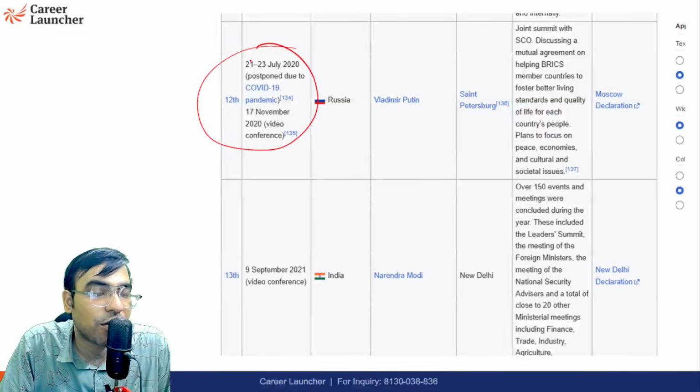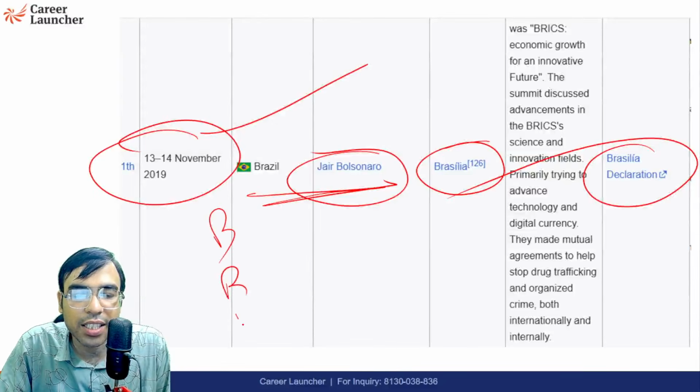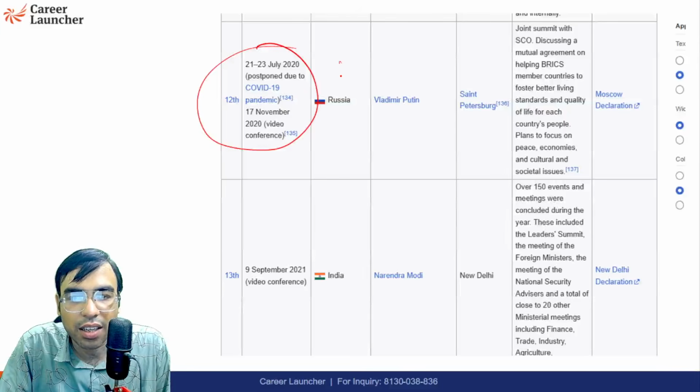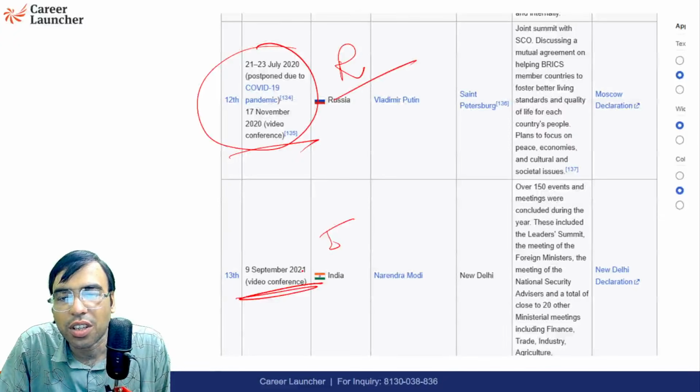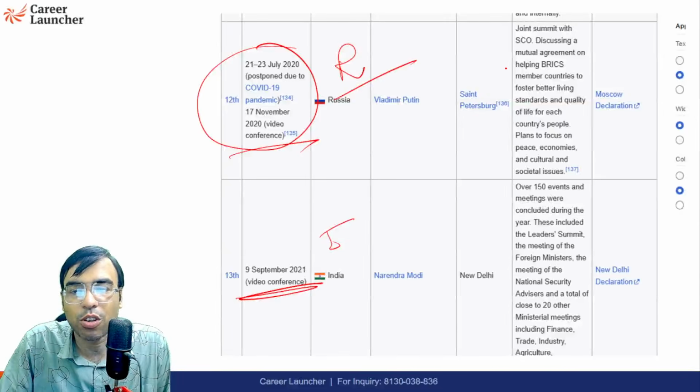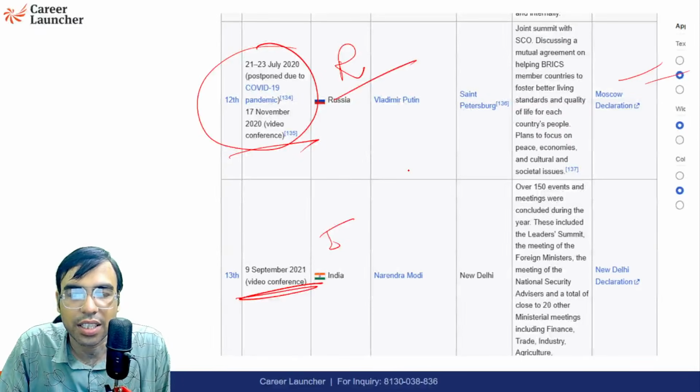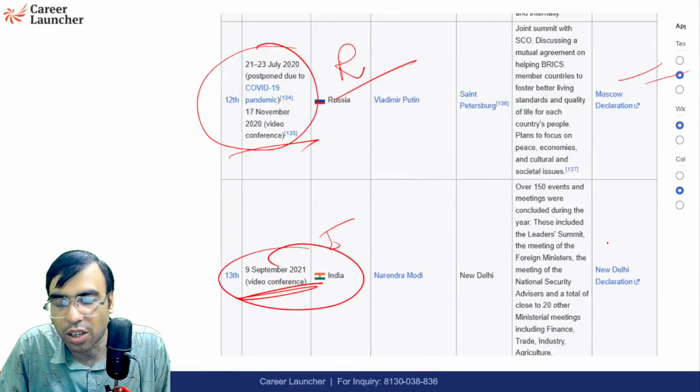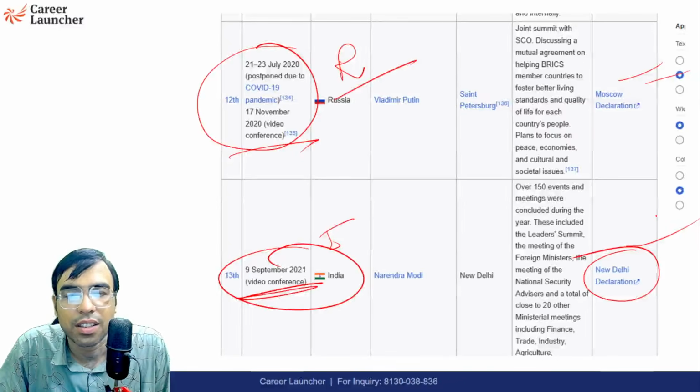Then we saw COVID. If you see B, then R, then I, then C, then S: after B comes R, Russia, then India. All they did was video conferencing, because of the COVID-19 pandemic in 2020, 2021, etc. So it was hosted online. India also hosted it online, and the New Delhi Declaration was signed.